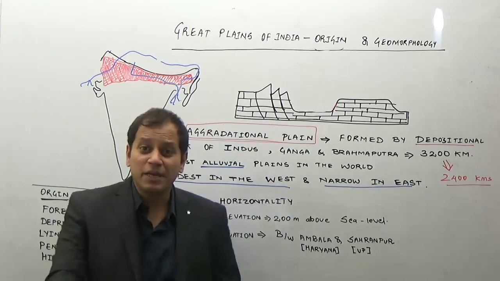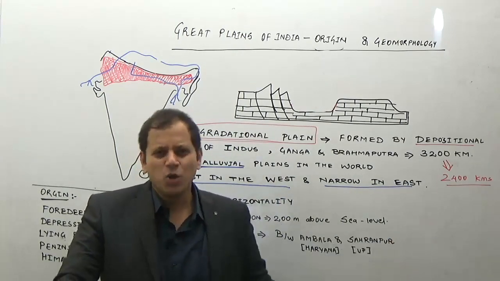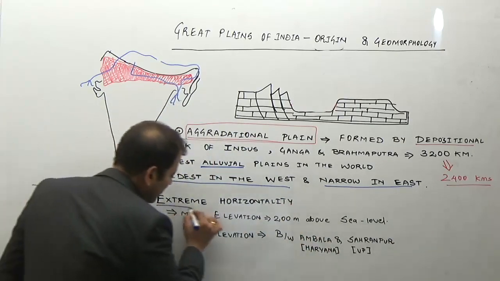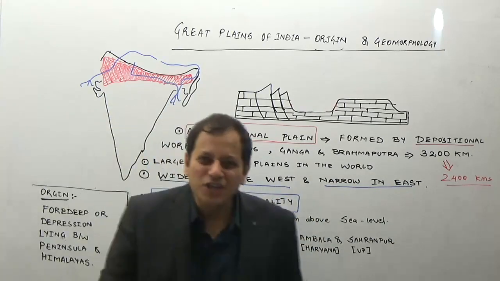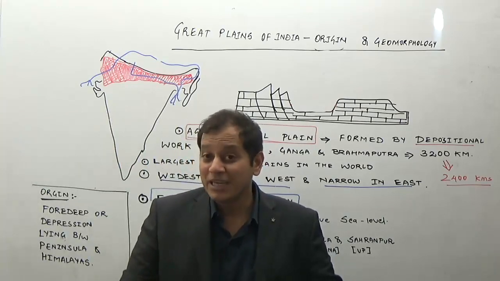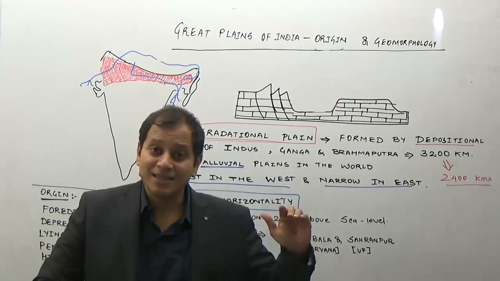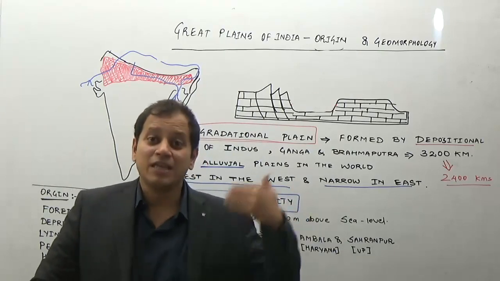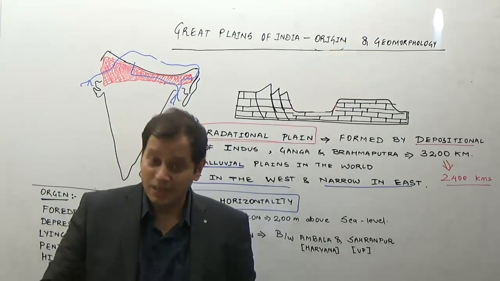What is the feature of the plain? If you are going through the plain, you will see just a flat, monotonous land. So the extreme horizontality or extremely monotonous feature is a characteristic feature of these plains. What do you mean by extreme horizontality? If you go to the Himalayas, you will see valleys. You will see the change in relief. There will be valleys, there will be mountains, there will be winding roads, there will be ghats. Some mountains will be very high, some mountains will be at a lower height.